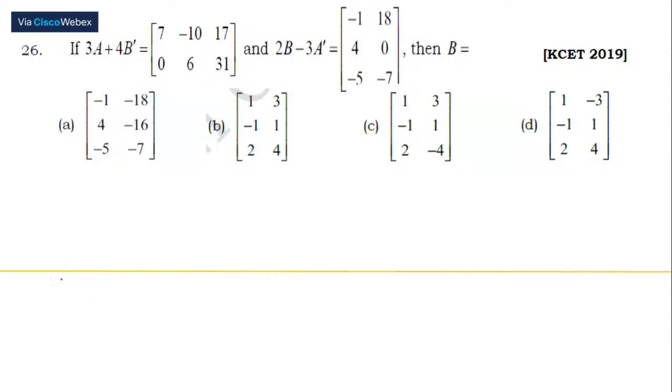Since the space is less, here what I am going to do is take the first matrix and take the transpose of it. When I take the transpose of it, because the order of these two are the same, addition or subtraction would be easy for us. Now to do that, we are going to change the order of this particular matrix. So this is going to be written as 7, 0, minus 10, 6, 17, 31.